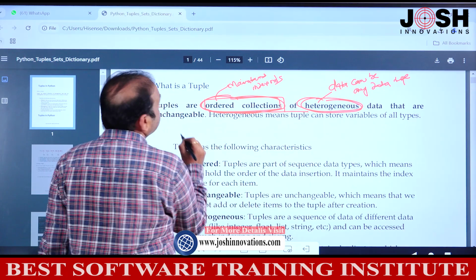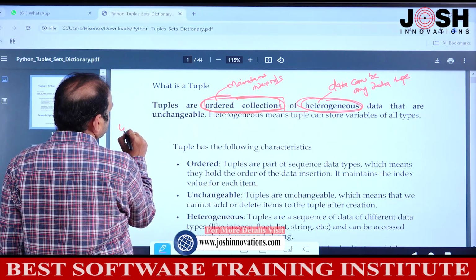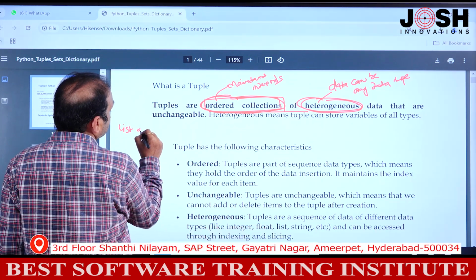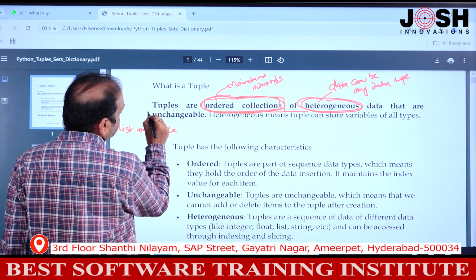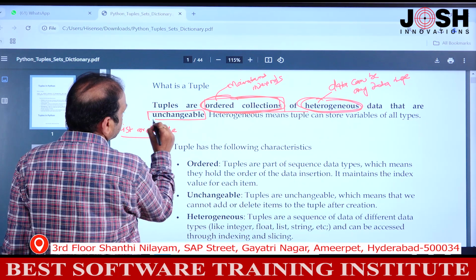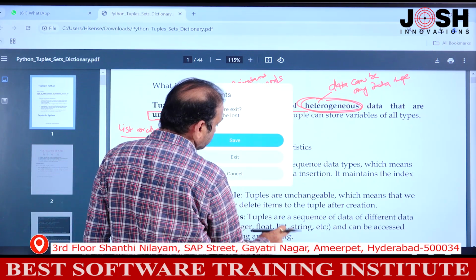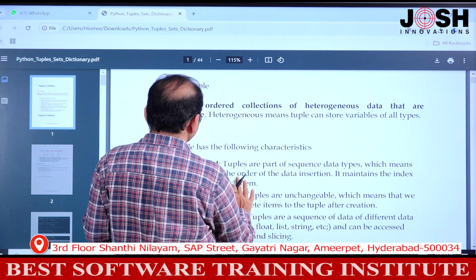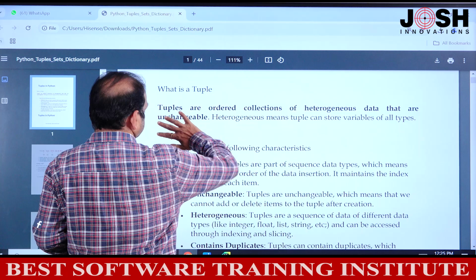And one more difference between list and tuples: lists are changeable, but tuples are unchangeable. Lists are changeable and tuples are unchangeable. These are the properties of tuple. Now we'll see the following characteristics.